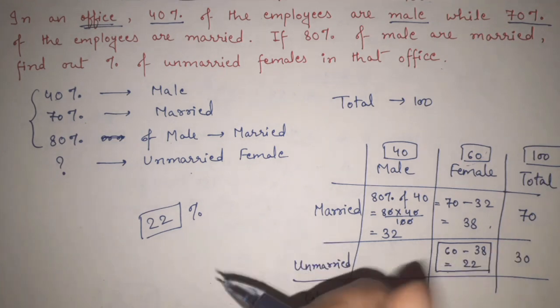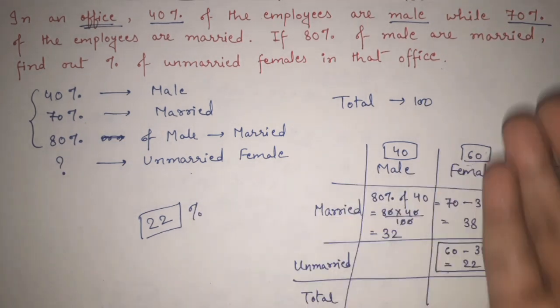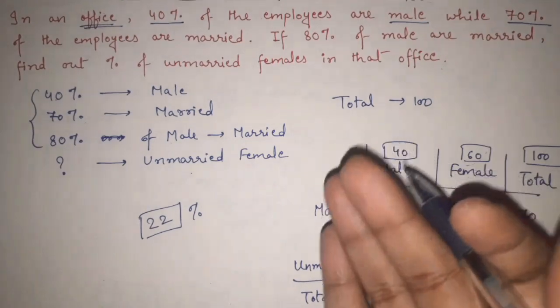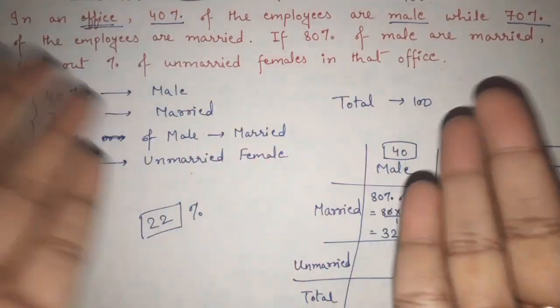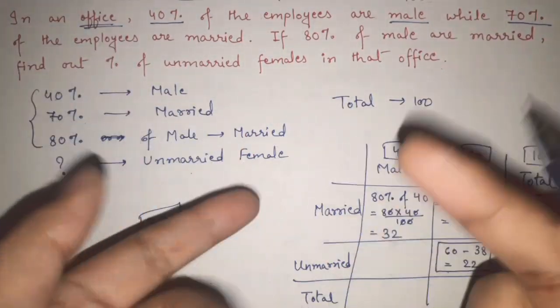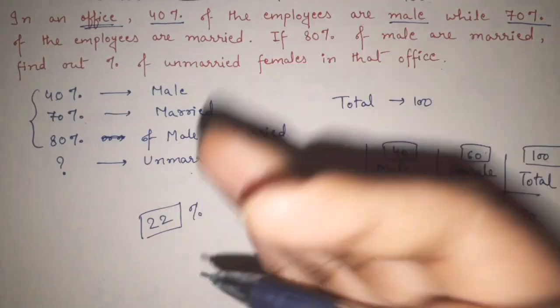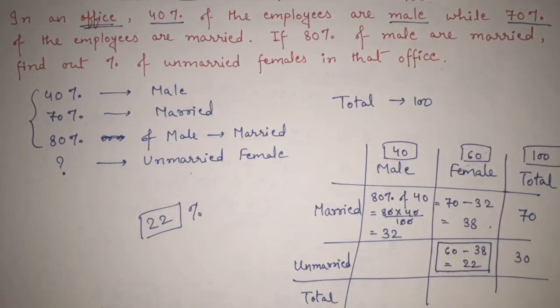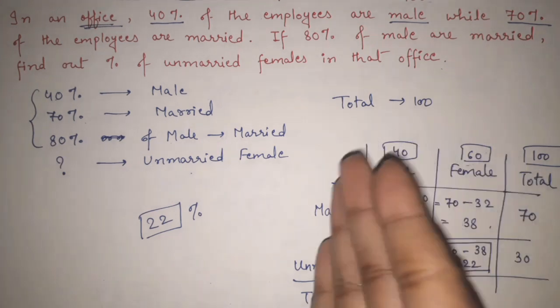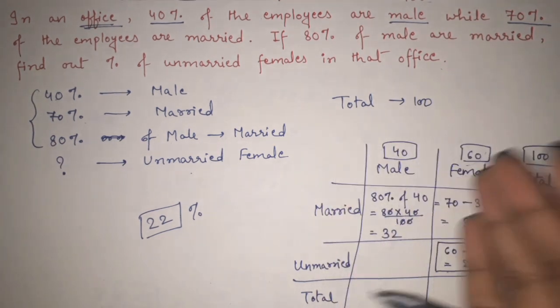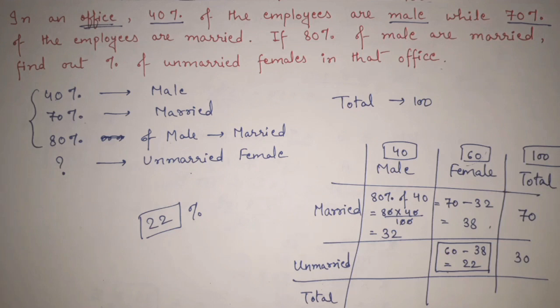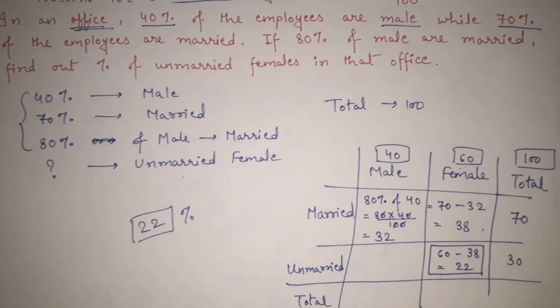So this is again one learning for you people, that whenever we are having this kind of question, when we are having completely separate criteria, like here we are having married, unmarried, men, women, if you are writing this step by step, it may appear to you very confusing. So in such cases, making tables and making separate cells for these criteria is going to make your task very easy, and you are going to get the correct answer very quickly also. Fine? Let's see another example.